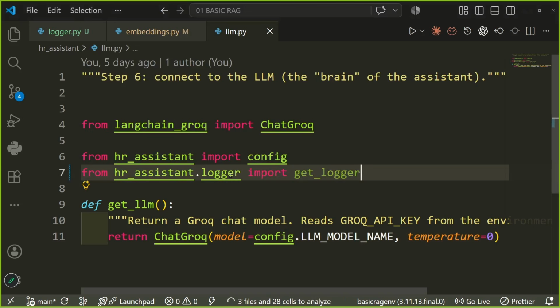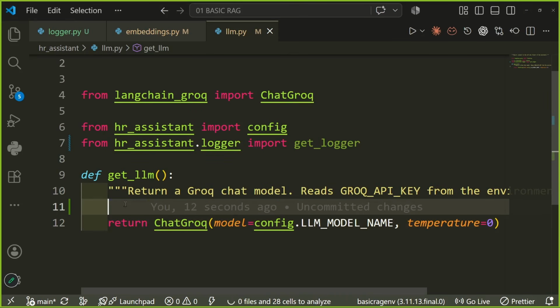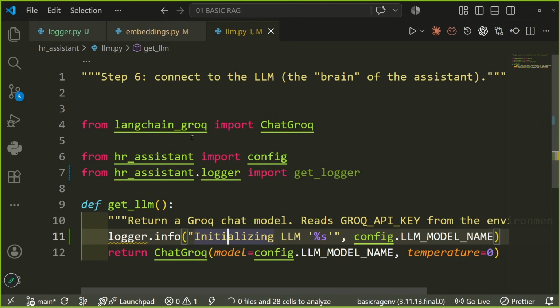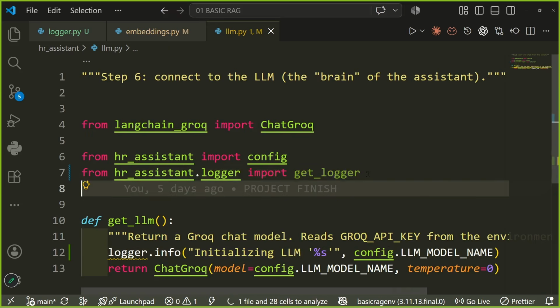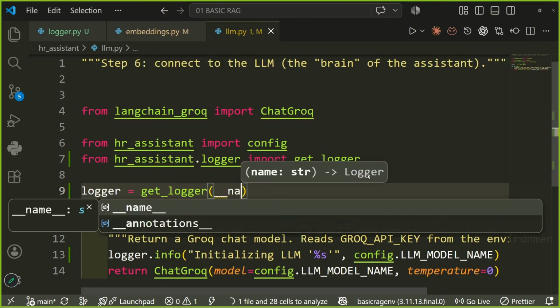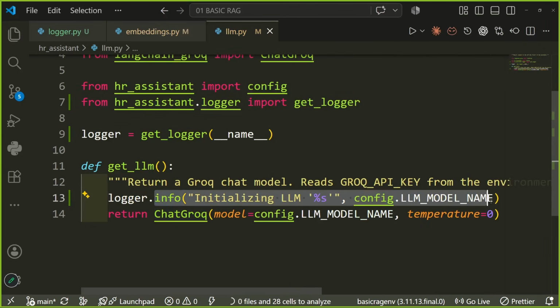I would import get_logger from hr_assistant.logger, and here, before returning the LLM, I would add a log that says, hey, I am initializing an LLM. Here I would have to write the logger: logger equals get_logger, with the name of the file. So I hope you are understanding the process: I am just adding a print kind of statement everywhere in the form of a logger.